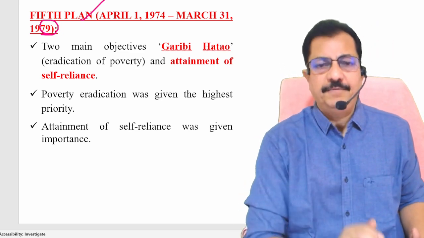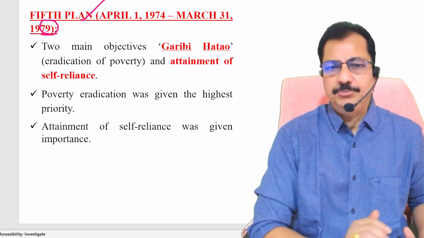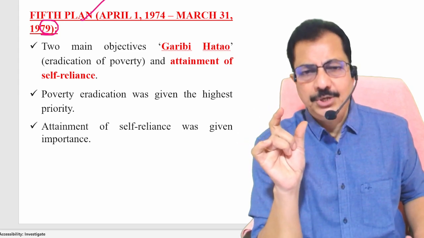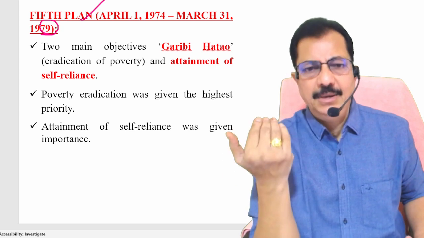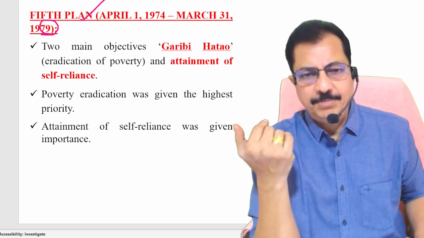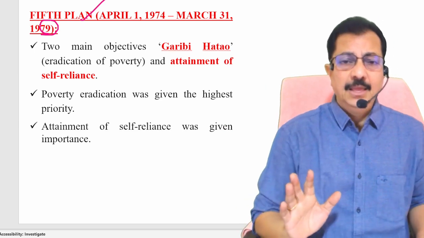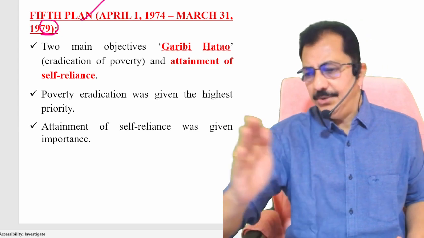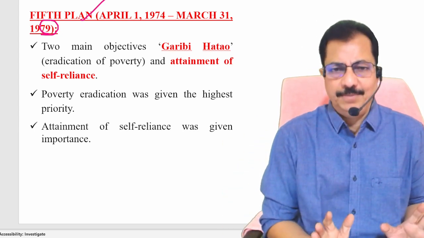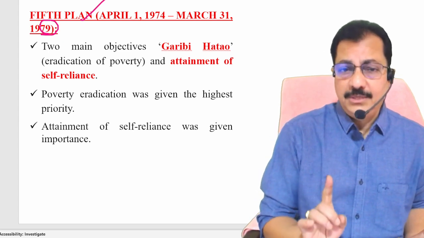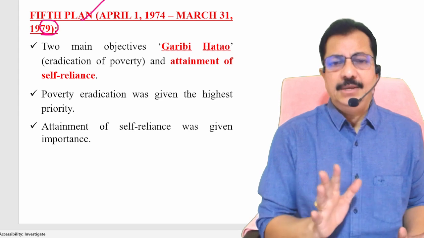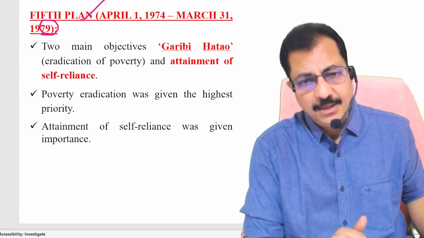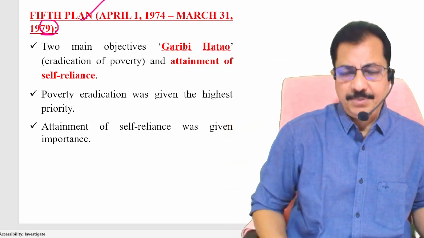He continued for a period of time, but later, because of internal factors, he was replaced by Shri Chaudhary Charan Singh. And that was a very short-lived government. There was an inevitable election in the year 1980. During that time, again, the Congress party of Srimati Indira Gandhi got the majority, and she became the Prime Minister of India again and continued as the Prime Minister till her assassination on October 31st, 1984. And the very next day, Rajiv Gandhi, one of the sons of Srimati Indira Gandhi, was appointed as the Prime Minister.